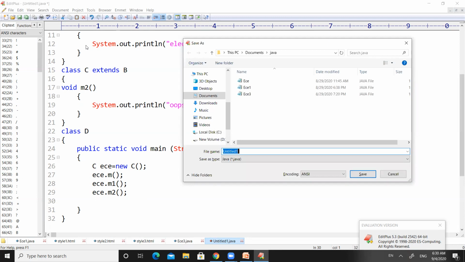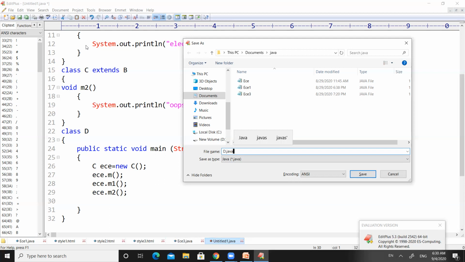Here in this program, class A has method M, class B has method M1, class C has method M2, and class D has the main method, public static void main(String args). So here we have four classes. Among those four classes, class D contains the main method. So the entire program has to be saved under the name of D.